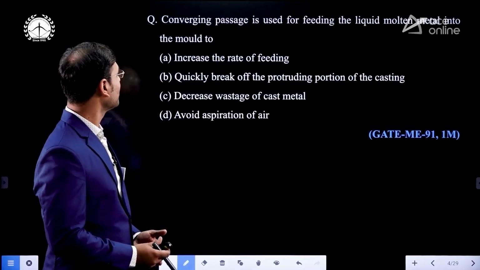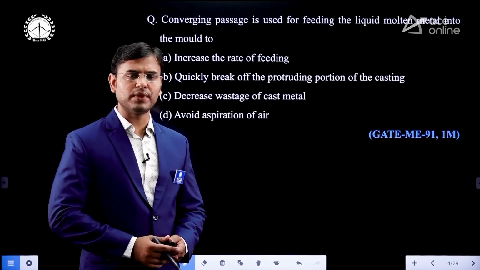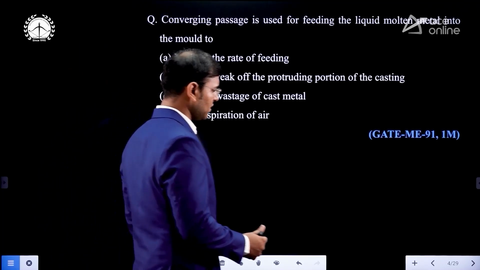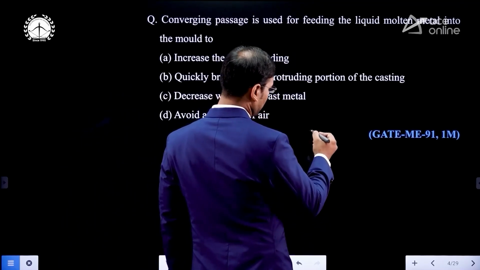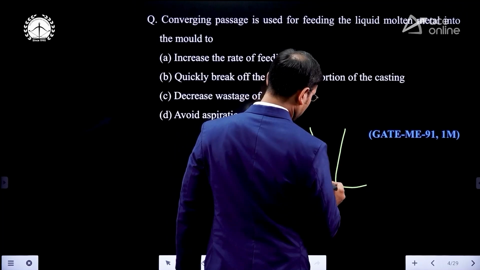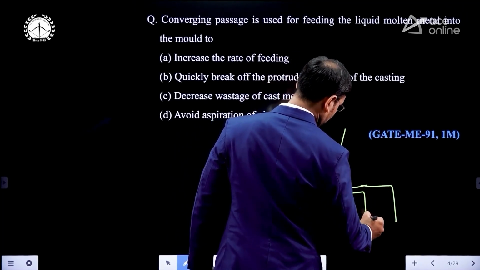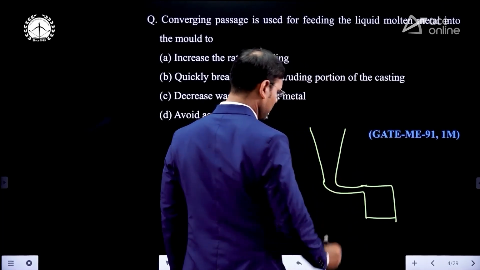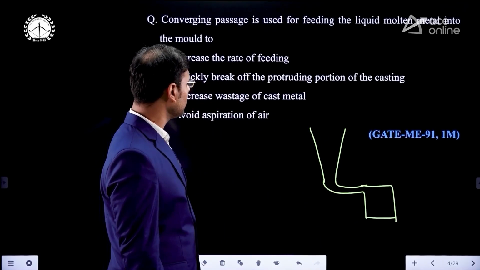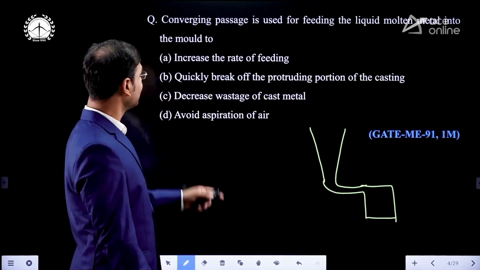Just see the old question. Converging passage is used for feeding the liquid metal into the mold. Just see which converging passage we are using. You can see that this is the converging passage we are using. Now see why we are using that converging passage, that is the biggest question, and that is the answer of this question.